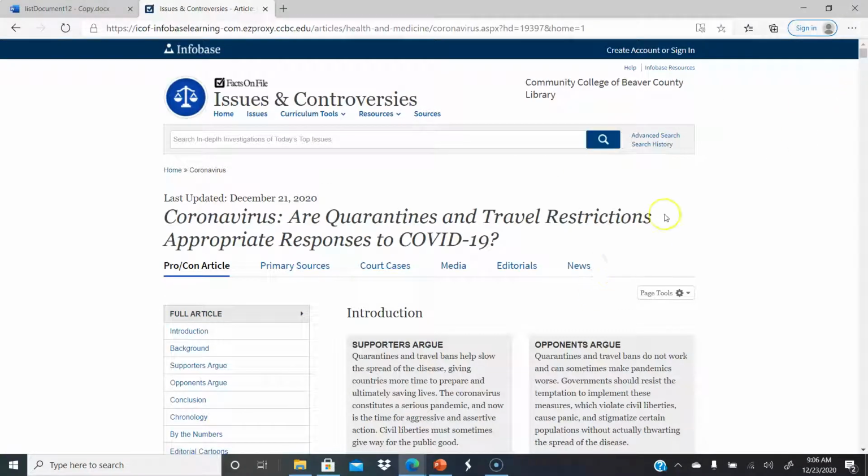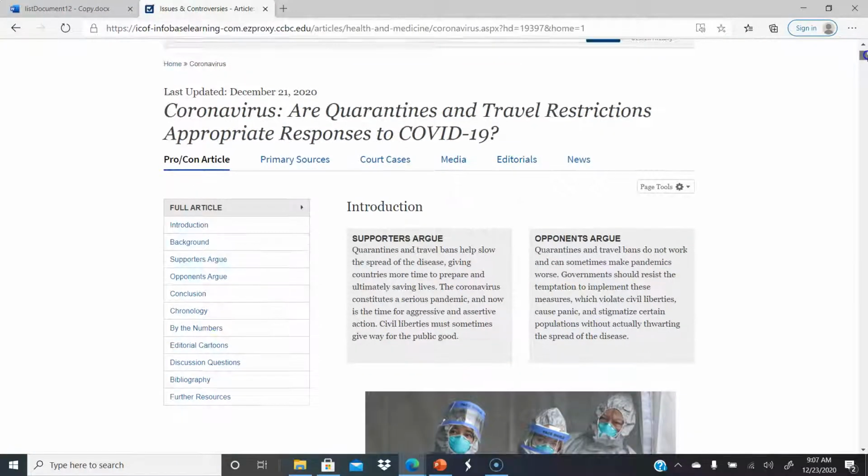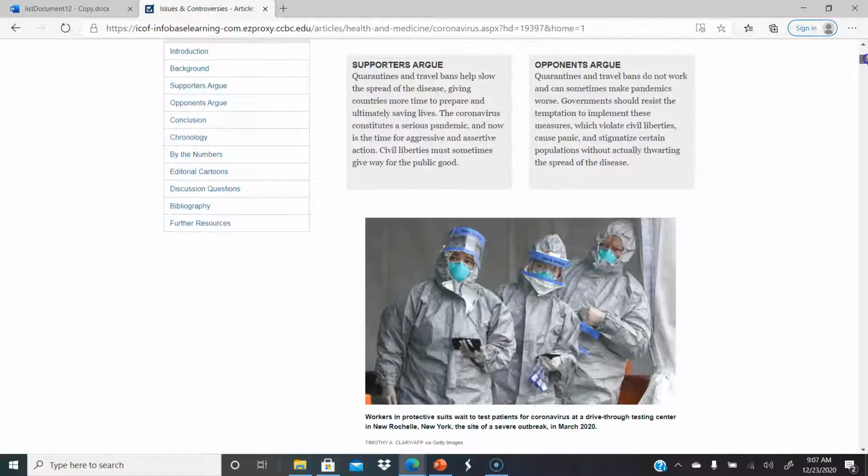Are quarantines and travel restrictions appropriate responses? So what this does is, the reason I'm showing it is it presents a full paper that gives a balanced look at the subject.